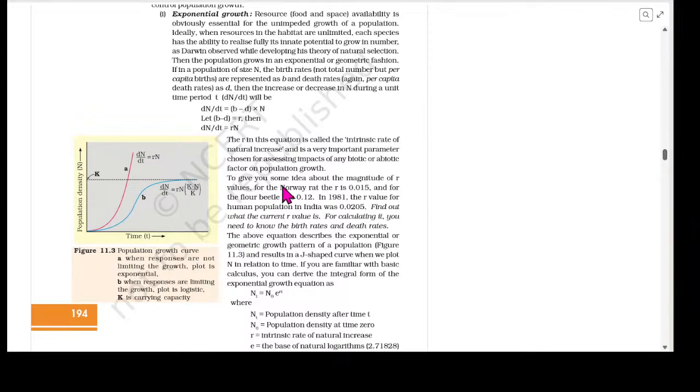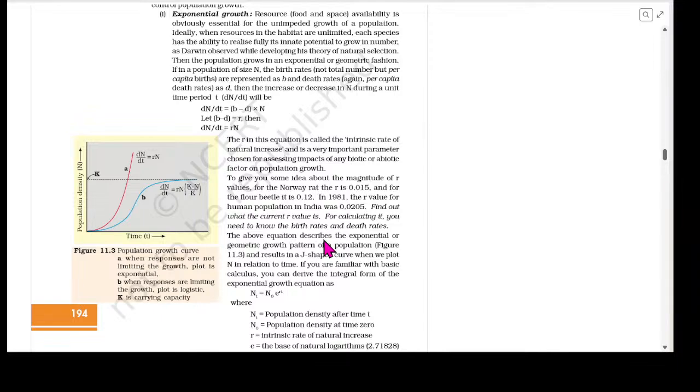To give you some idea about the magnitude of r values, for the Norway rat, r is 0.015, and for the flour beetle it is 0.12. In 1981 the r value for human population in India was 0.0205. Find out what the r value is currently. For calculating it, you need to know the birth rates as well as the death rate.